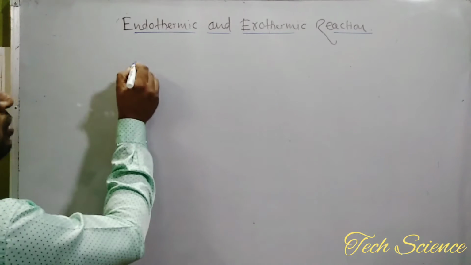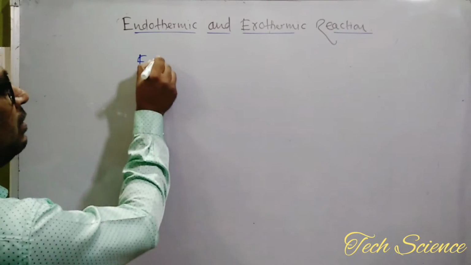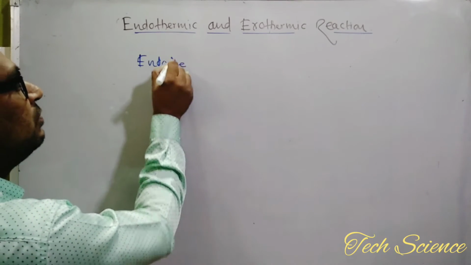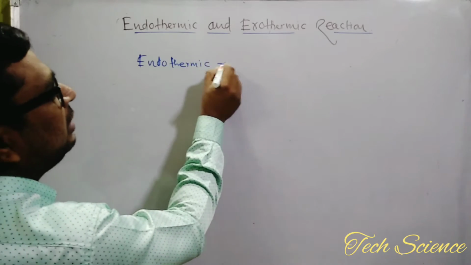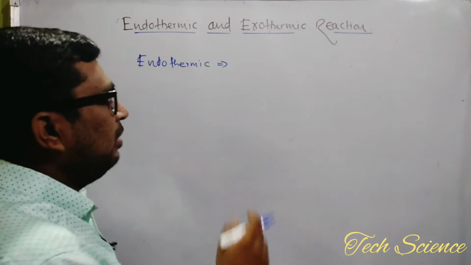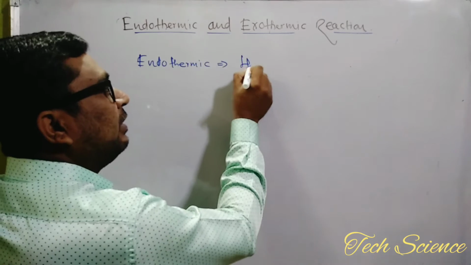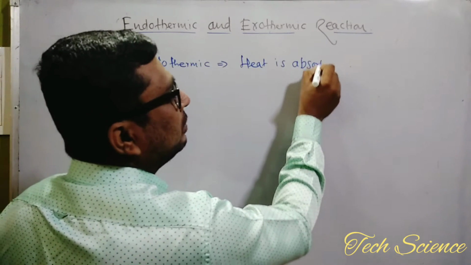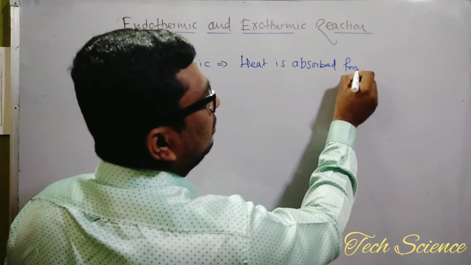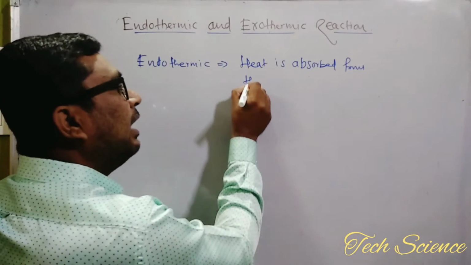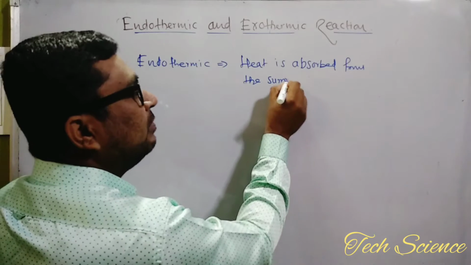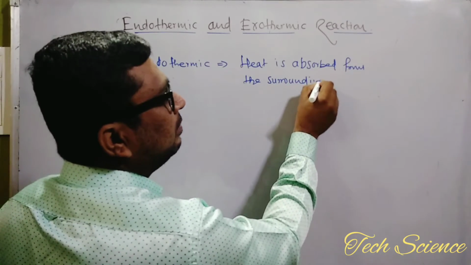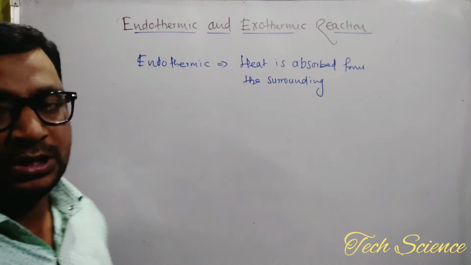So the first is endothermic. Here this word is basically used for heat. Endothermic means a kind of reaction where the heat is absorbed from the surrounding. The heat is absorbed from the surrounding. This term is called endothermic.